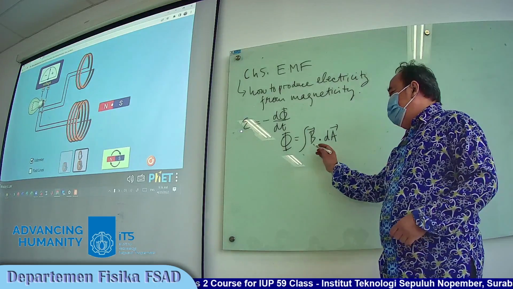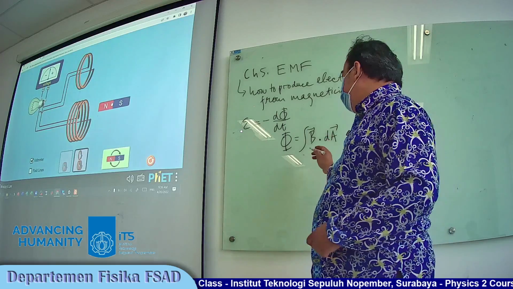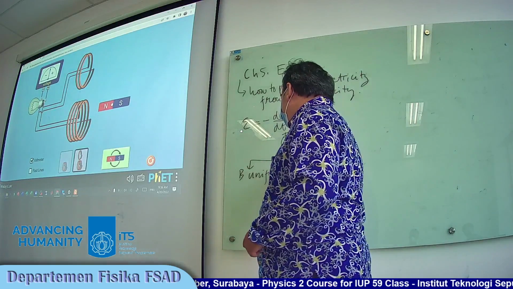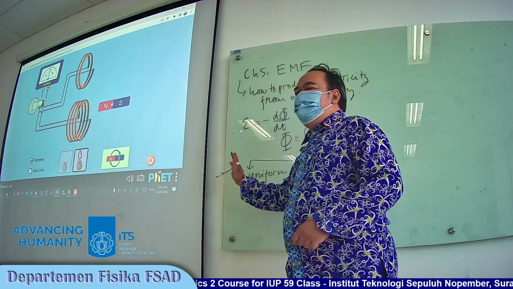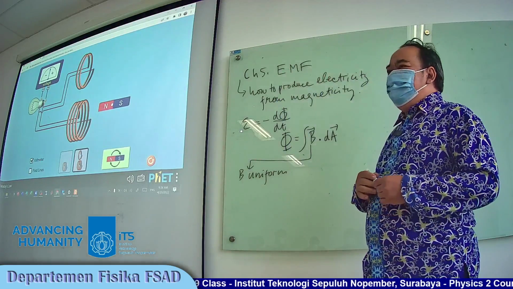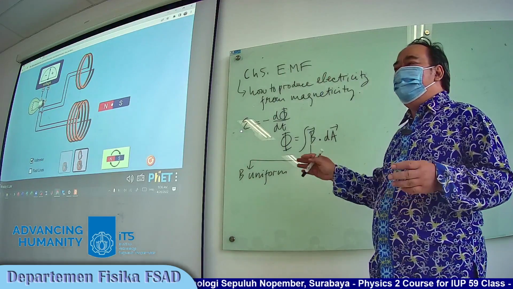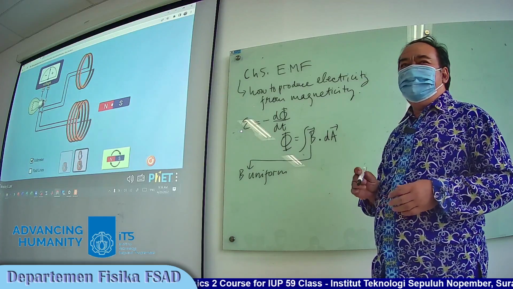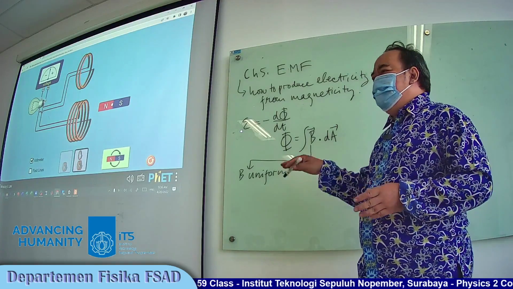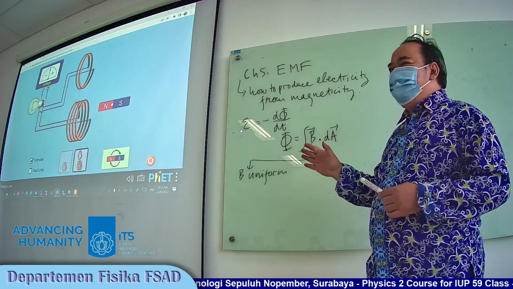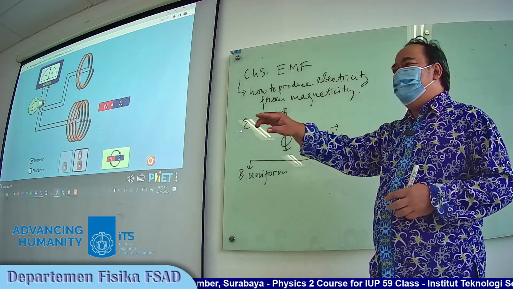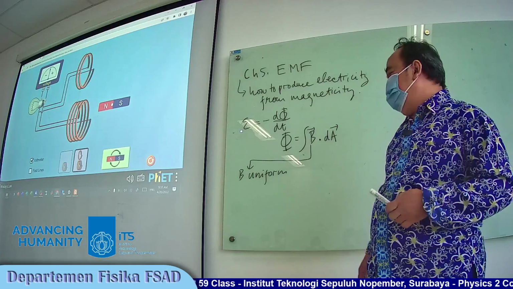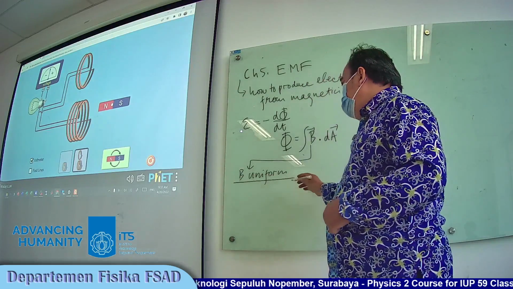And when we find a problem that states B uniform, it means B is the same everywhere. Although B is a function of time, it is the same anywhere. Walaupun B-nya itu sebagai fungsi waktu, tapi sama. This is B uniform.